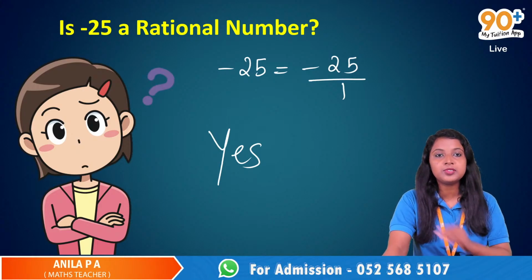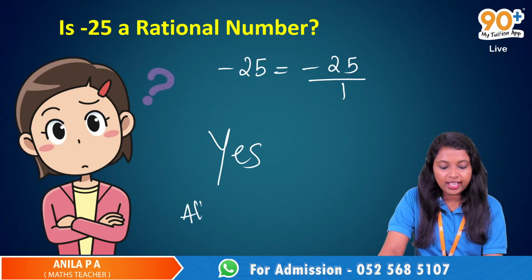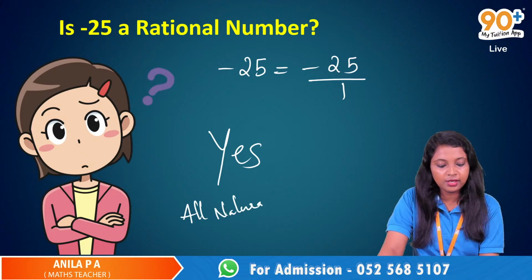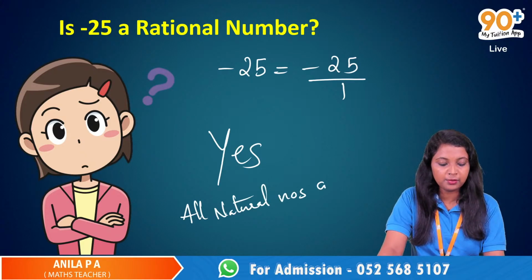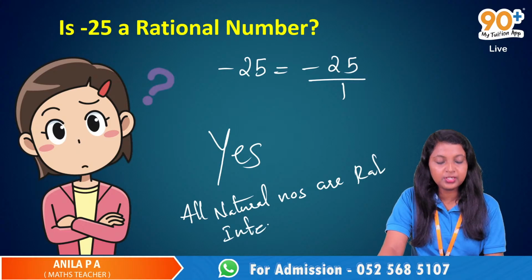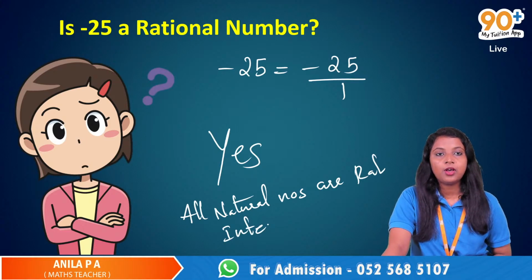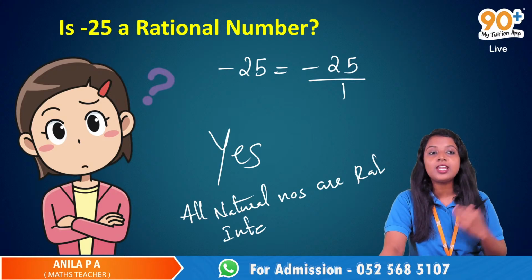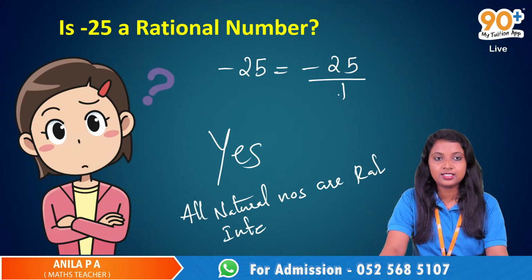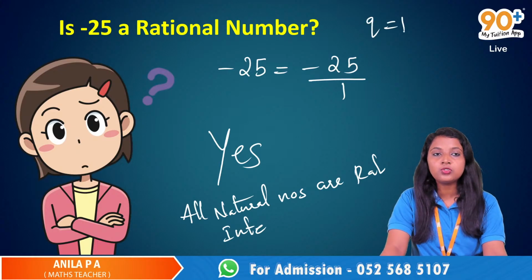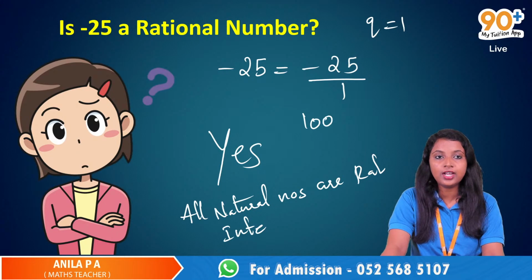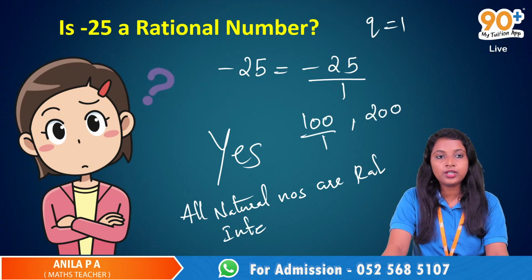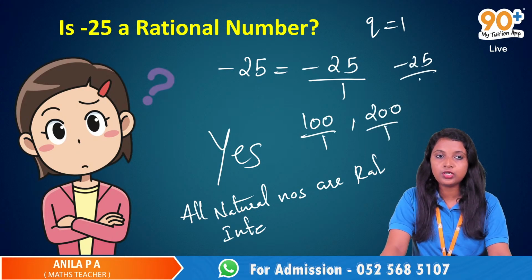And here comes our statement: all natural numbers are rational numbers. Then all integers are rational numbers. All whole numbers are rational numbers, because we can express every number just like this, where everywhere Q will be equal to 1. If it is 100, 100 by 1, then 200, 200 by 1, negative 25, negative 25 by 1.